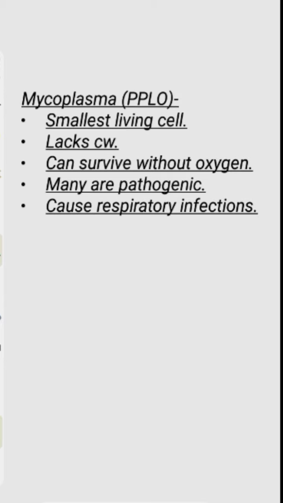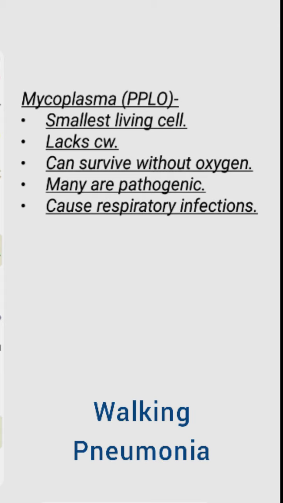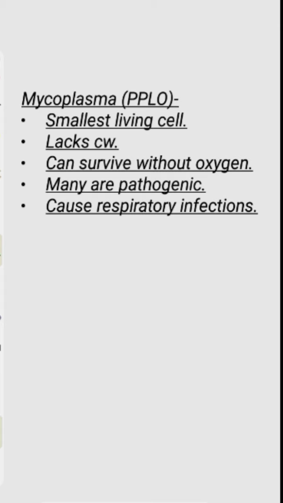This kind of pneumonia is also called walking pneumonia because the symptoms are mild but still they are of pneumonia. These organisms are the smallest living cell. So that's a very important question, which is the smallest living cell, that is mycoplasma. Then they all lack a cell wall, and because they do not have a cell wall, that is why they do not have a definite shape.